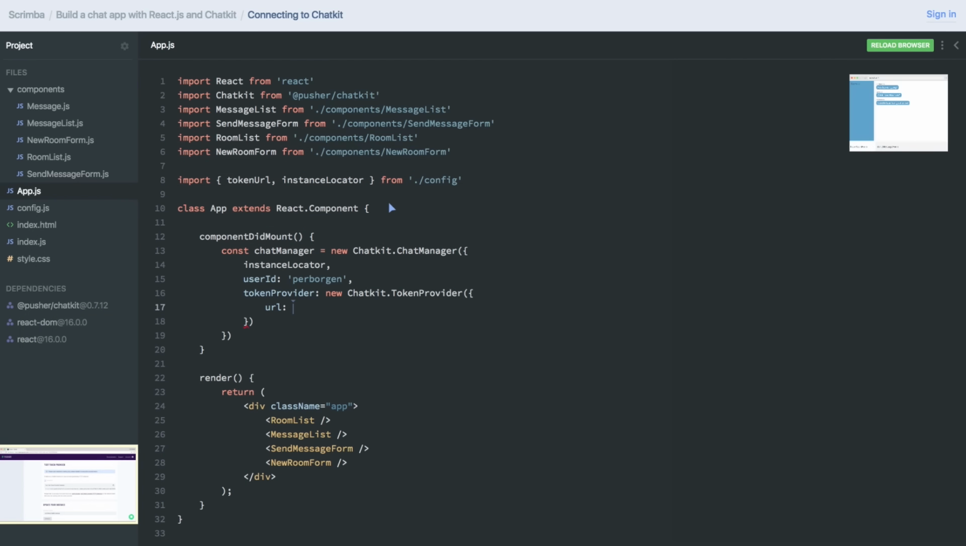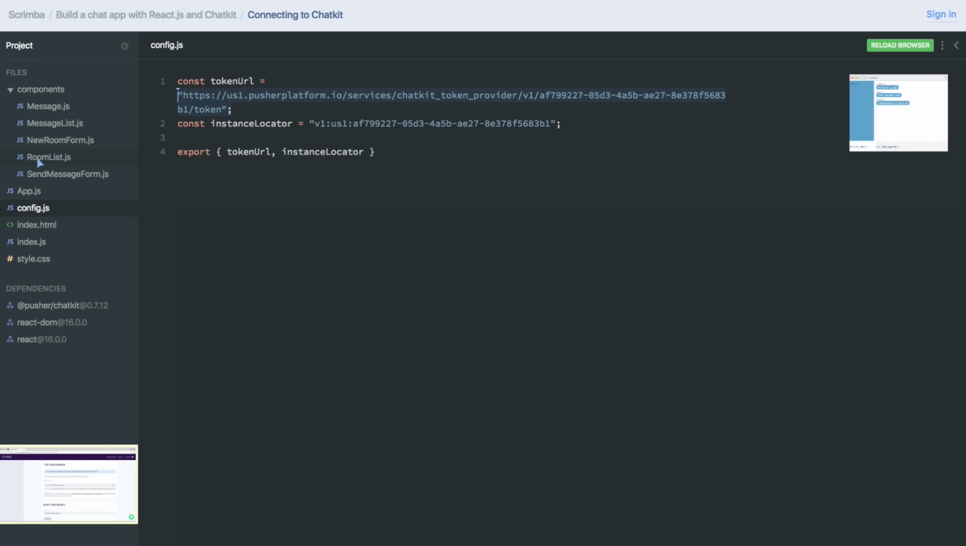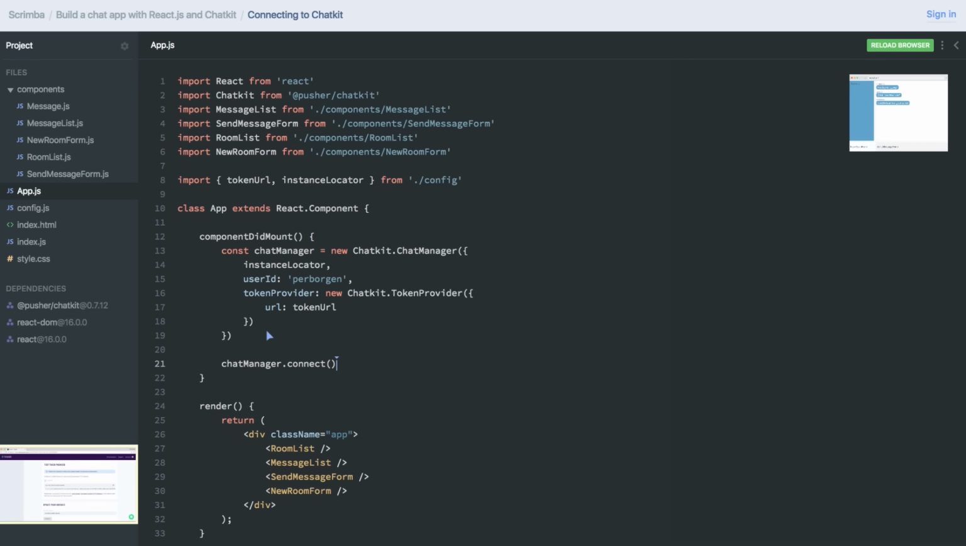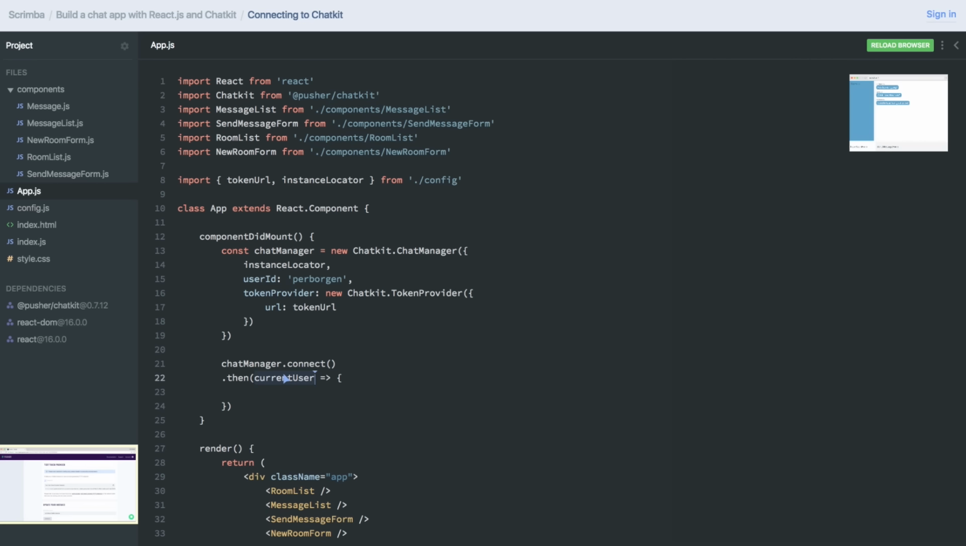So I've copied it again in the config file and exported it as the token URL. So I'm just going to paste in the token URL like this. And now we have a chat manager properly set up, meaning we can use it to do chat manager.connect. And that'll return a promise. And when that promise is resolved, we get access to the current user. And the current user object contains a bunch of methods for interacting with the API. So the current user is our interface for talking with the Chatkit API.